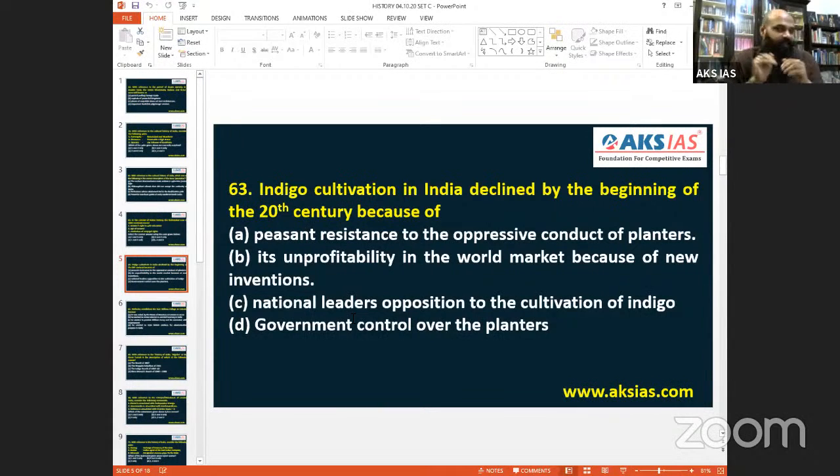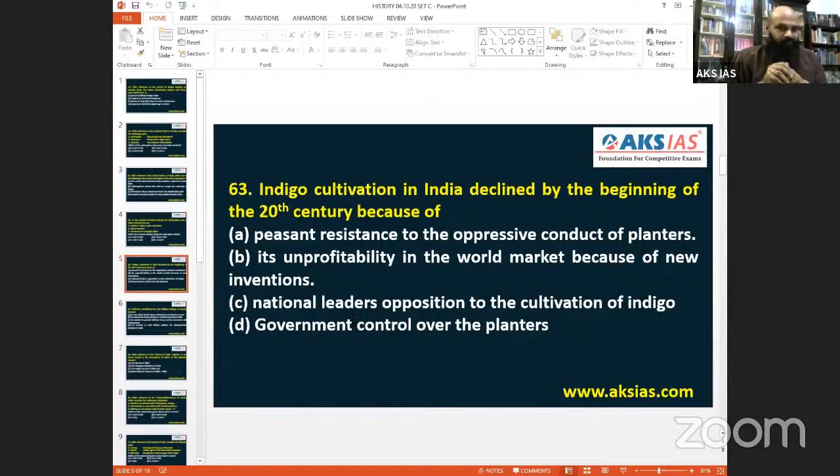Let's keep that in mind. Let's read the others also. 63. So it's unprofitability in the world market because of new inventions. Keep it. National leaders' opposition to cultivation of indigo. Okay. National leaders, 20th century, 1900s. Okay.